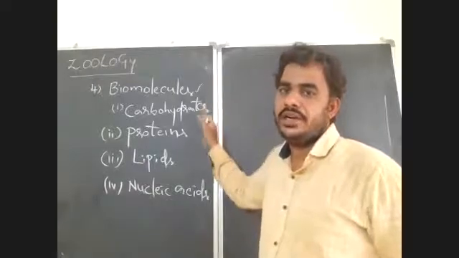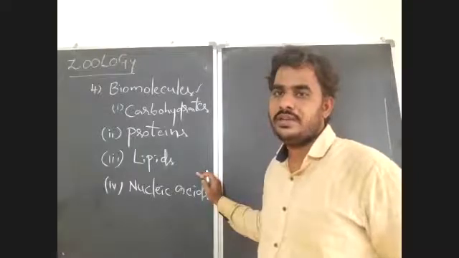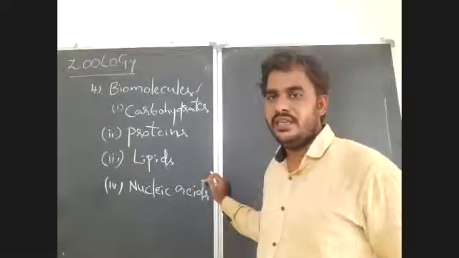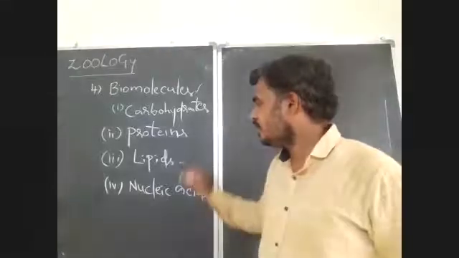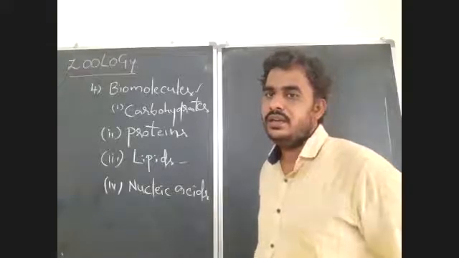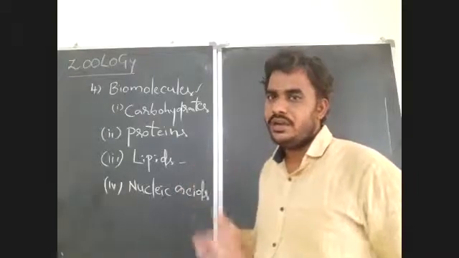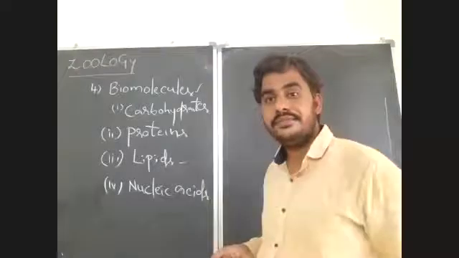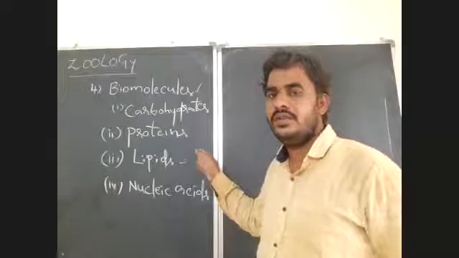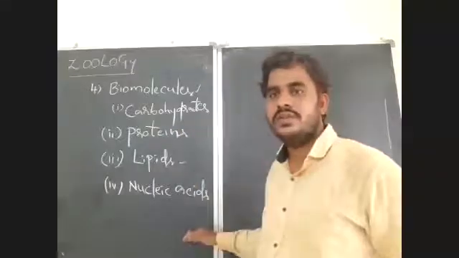For example, carbohydrates, proteins, and nucleic acids have more than 1000 daltons of molecular weight, so we know them as biomacromolecules based on their size. Lipids have less than 1000 daltons of molecular weight, but because of their structure and insolubility, and because they are in the form of membranes which do not dissolve in water, we consider lipids also as biomacromolecules, even though they have less than 1000 daltons of molecular weight. So all the details we will discuss in this chapter, biomolecules.